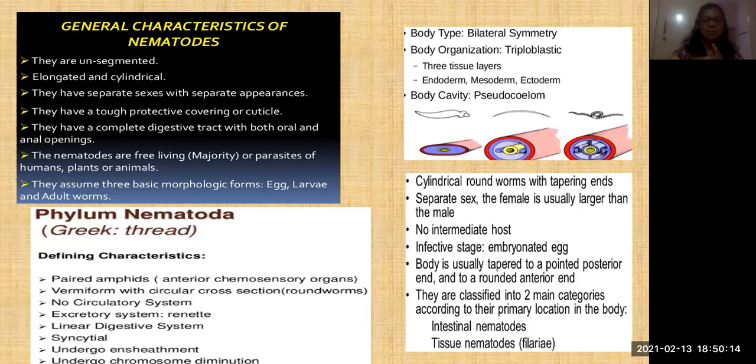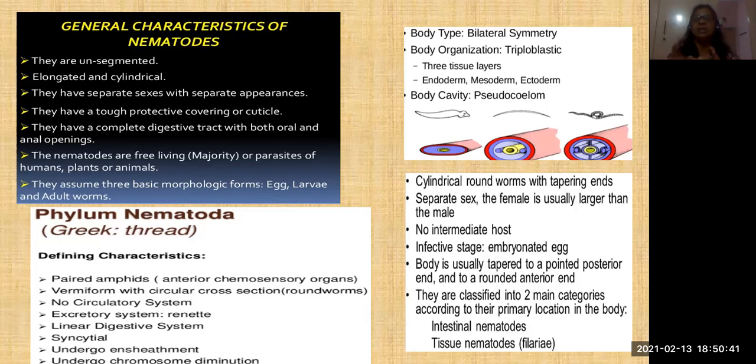And here the body is bilaterally symmetrical, as we have seen previously. Body organization is triploblastic, with three layers: endoderm, mesoderm, and ectoderm. The cavity is a pseudocoelom. Here it appears like a coelom, but it is not a proper coelom.